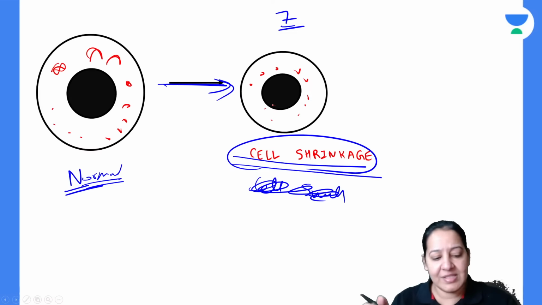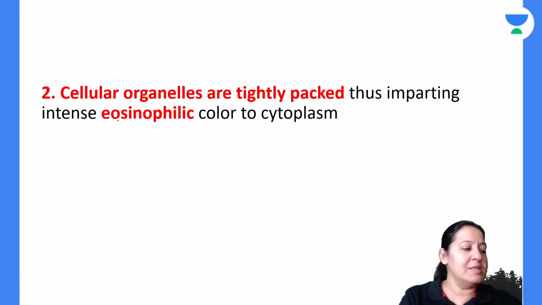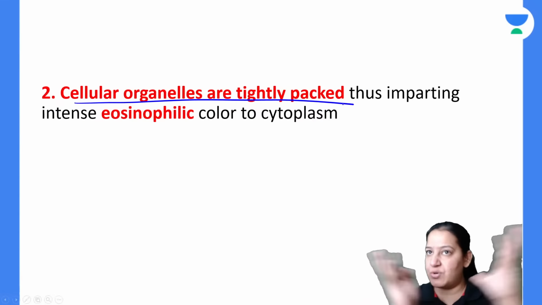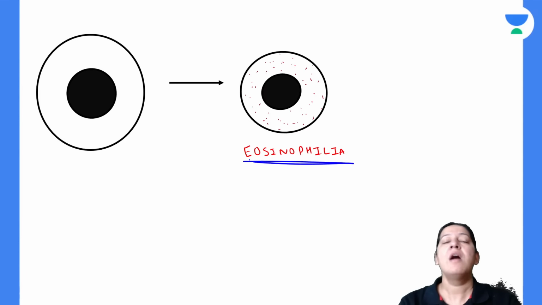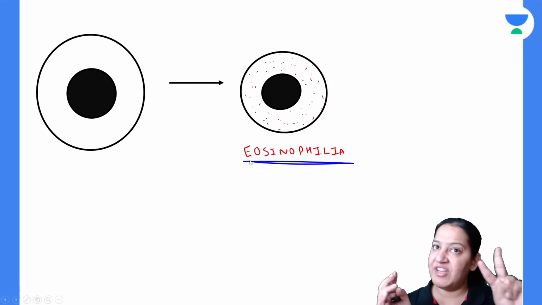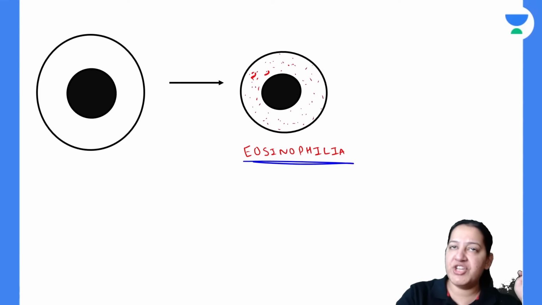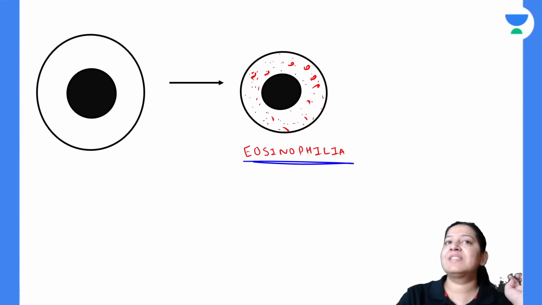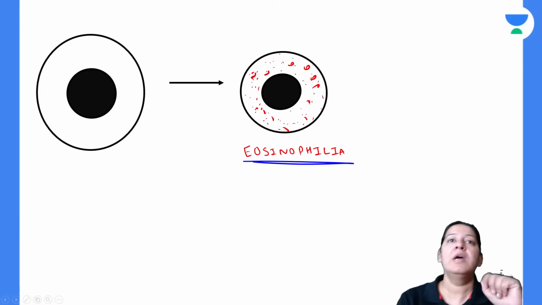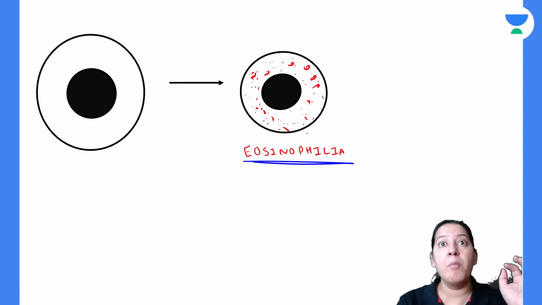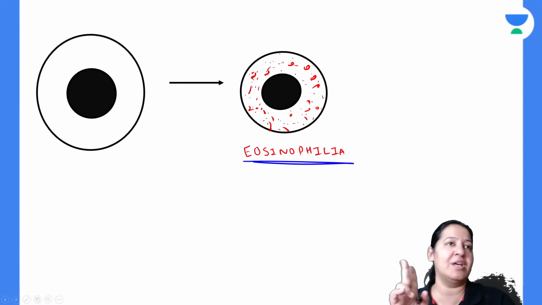Due to the clustering of the cell organelles, they are tightly packed now. Because of cell shrinkage, the cell will look more pink. That is eosinophilia. After cell shrinkage, the second feature is eosinophilia. Can you see the cytoplasm? Inside the cytoplasm, appreciate the clustering of the cell organelles. Due to shrinkage, all the cell organelles are packed with each other. It is known as eosinophilia. The cell will look more pink in color. Give me a thumbs up. The second feature is eosinophilia.